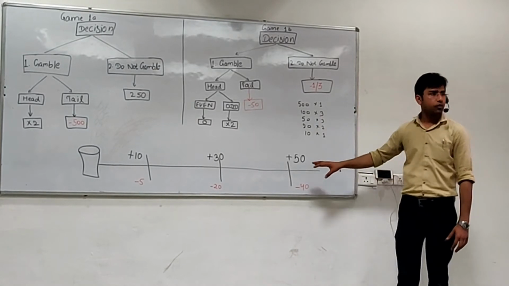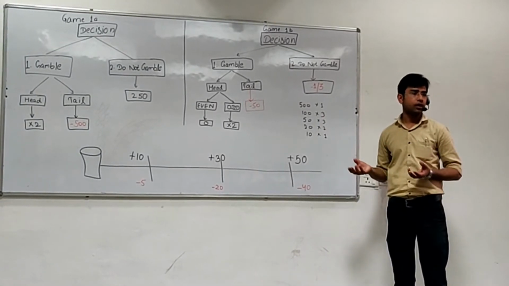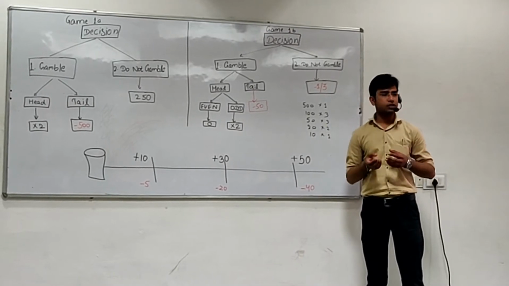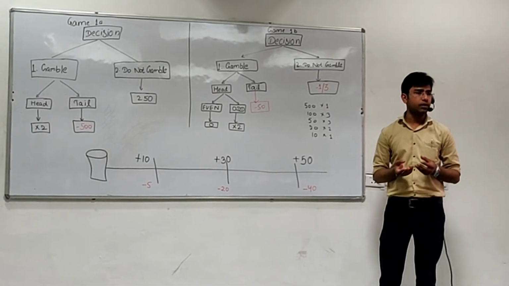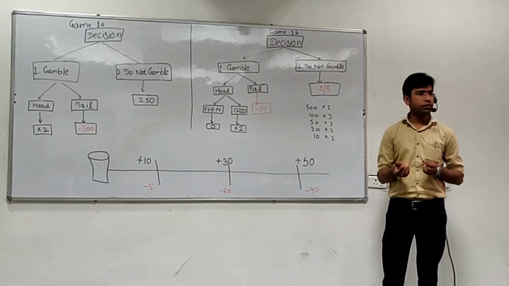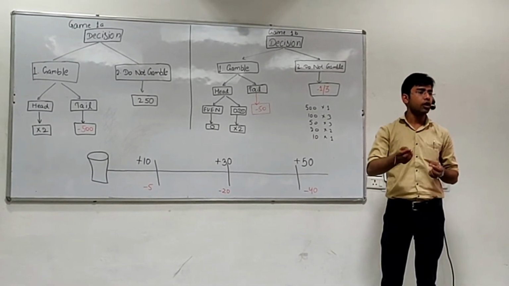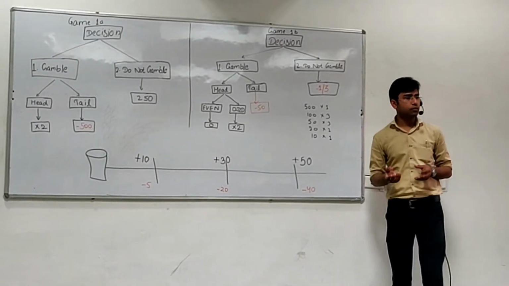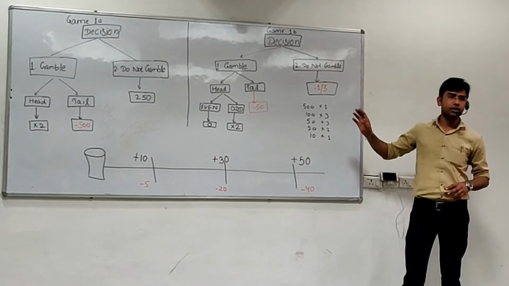So the winners of round 2 will now proceed to round 3. Round 3 basically consists of a general quiz. Based on your general knowledge, we will give you some money. Based on your knowledge, you decide whether you are willing to gamble for that money and go ahead, or you settle for the amount which you have in your pocket. At the end of game 3, we will be announcing the winners. This is all the game.